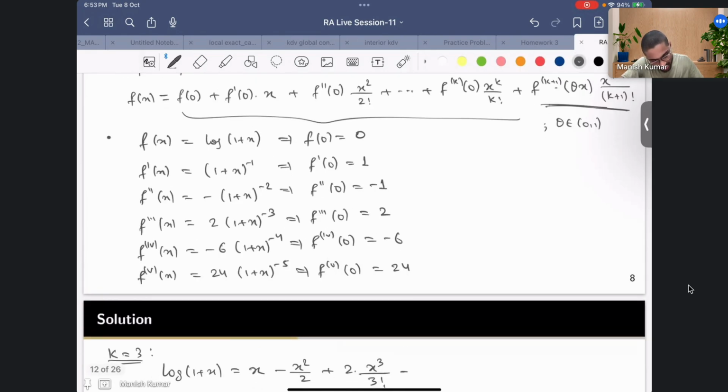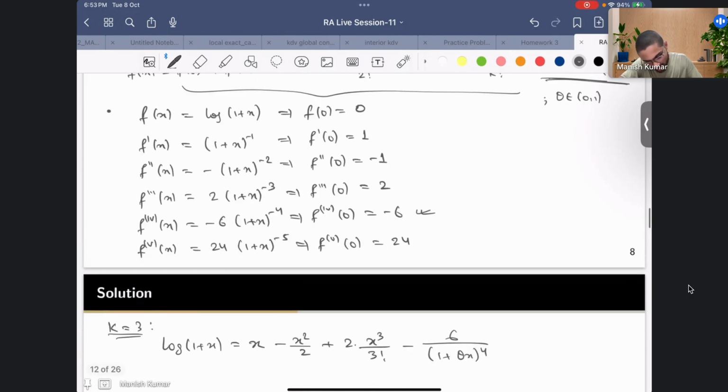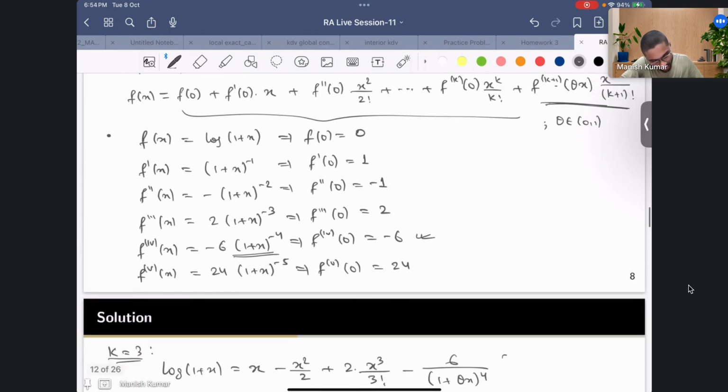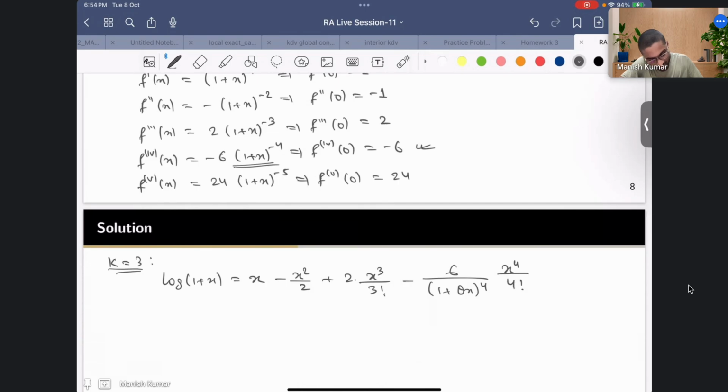So what I'll get is plus f4 at theta x, right? So f4 at theta x is what? Minus 6 upon 1 plus theta x raised to the power 4. This is my fourth derivative. From here I am writing this one. Okay, and then you have x raised to the power 4 upon factorial 4. So this is what we have got.